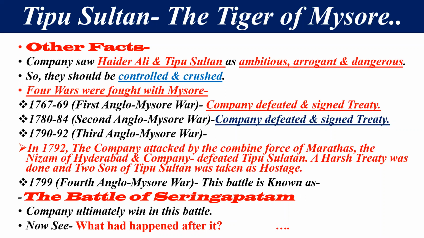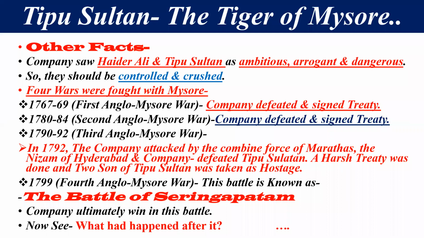In 1791, this was the 3rd Anglo-Mysore War. Now in 1799, the 4th Anglo-Mysore War was fought, and this was known as the Battle of Srirangapatnam. In this battle, the company ultimately won. Tipu Sultan was defeated, and he also died. After this war, the company established its power over Mysore. वो मैसूर को भी अपने कब्जे में ले लेती है.